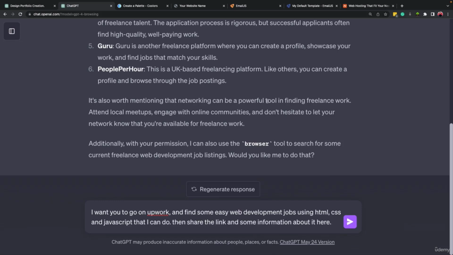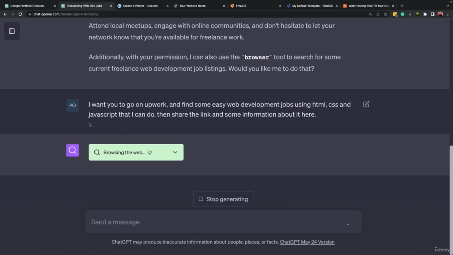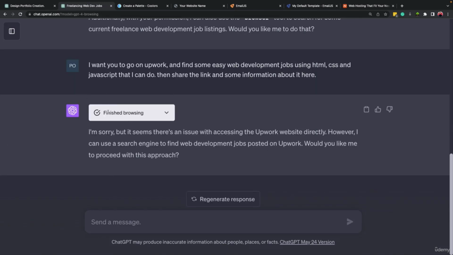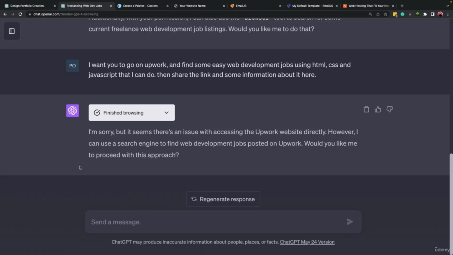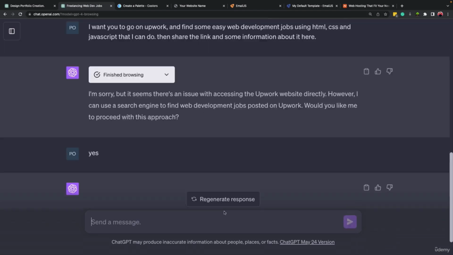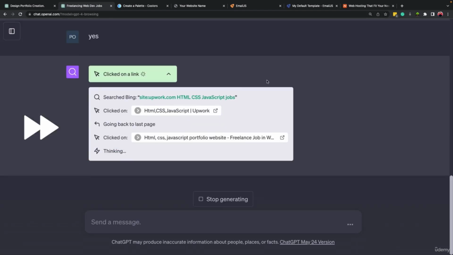Okay, after the response was completed, I wrote down, I want you to go on Upwork and find some easy web development jobs using HTML, CSS, and JavaScript that I can do. Then share the link and some information about it here. Okay, so you can press enter. Let's wait for the response. Okay, since it has access to web browsing, it can find the jobs, but for some reason it failed. But it asked us, would you like me to proceed with this approach? It suggested another way to look at the jobs, and I'm going to say yes.